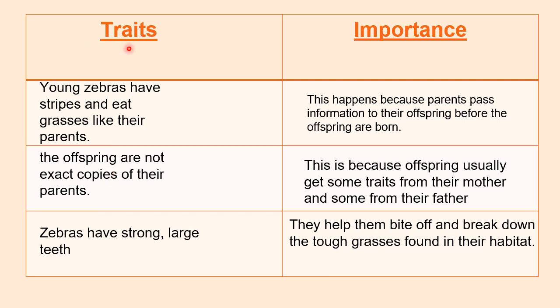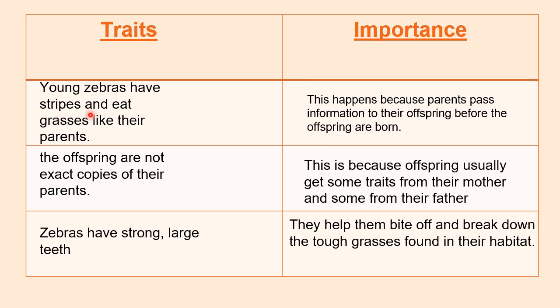Number 1. Young zebras have stripes and eat grasses like their parents. This happens because parents pass information to their offspring before the offspring are born. So, young zebras have some traits, such as stripes and eating grasses like their parents, and this happens because parents pass information to their offspring before the offspring are born.